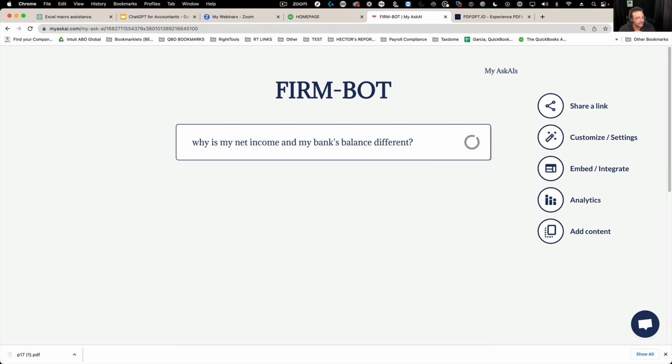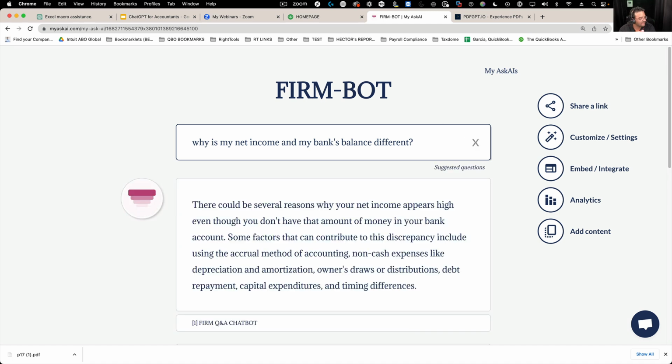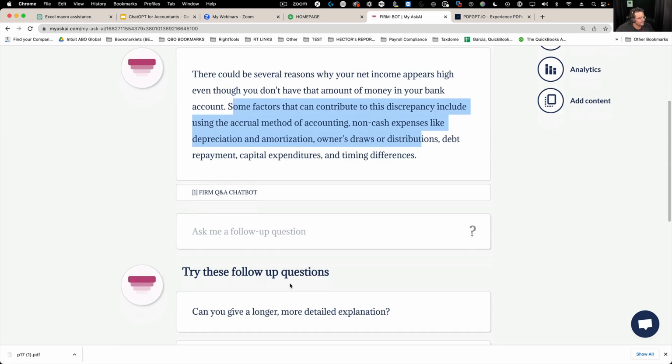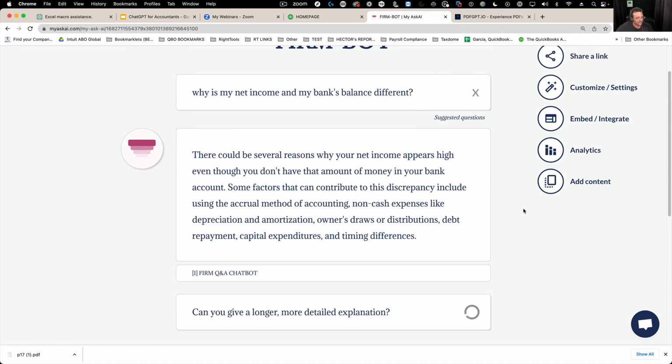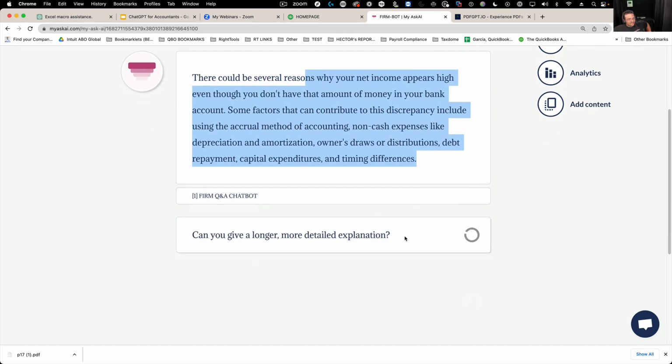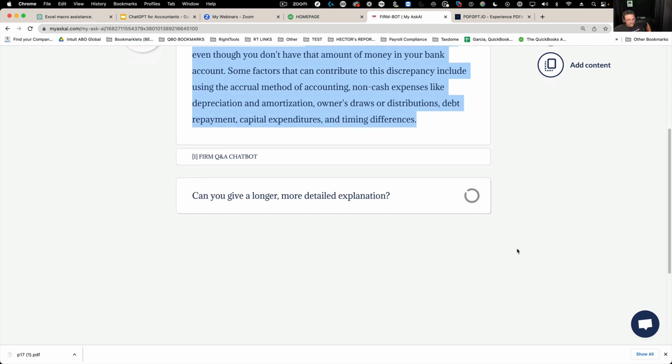Why is my net income and my bank's balance different? Let's see if it can do that. And there we go. There could be different reasons. Some factors can contribute to this discrepancy. Okay, let's ask for more detailed explanation. That was a very brief answer. Let's see if we can get a more detailed answer.